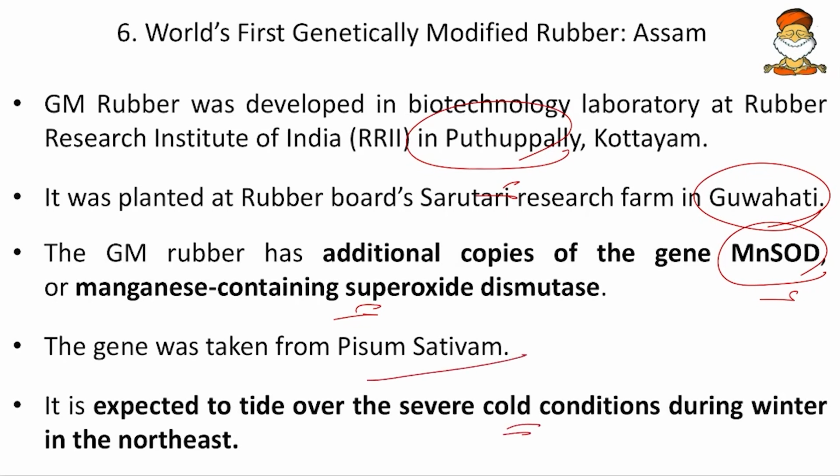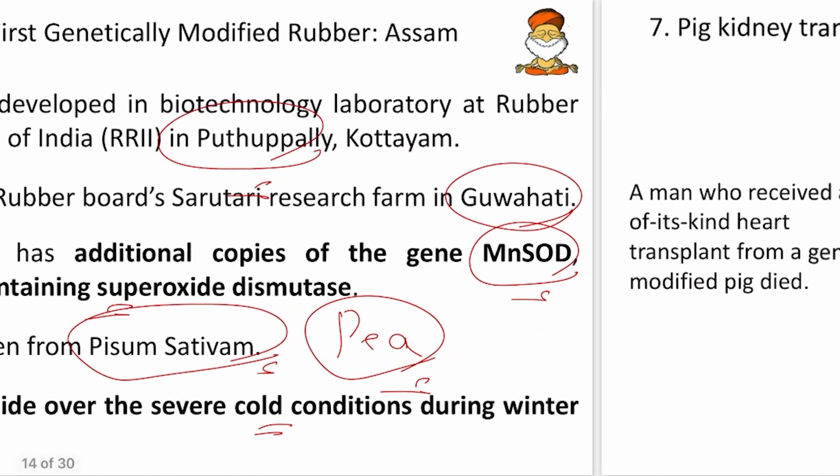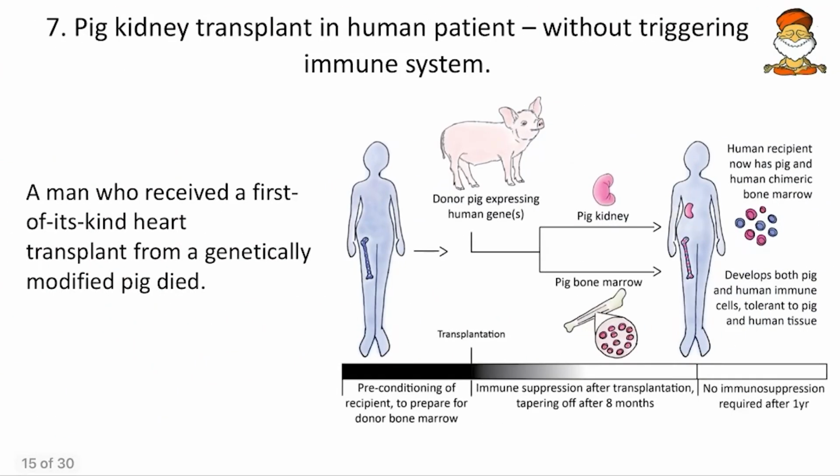From where was that gene taken? It was taken from Pisum sativum, or the pea plant. So common pea. We know peanut butter. So from that pea plant, this gene is taken. So remember this. And then the pig heart transplant in a human patient.